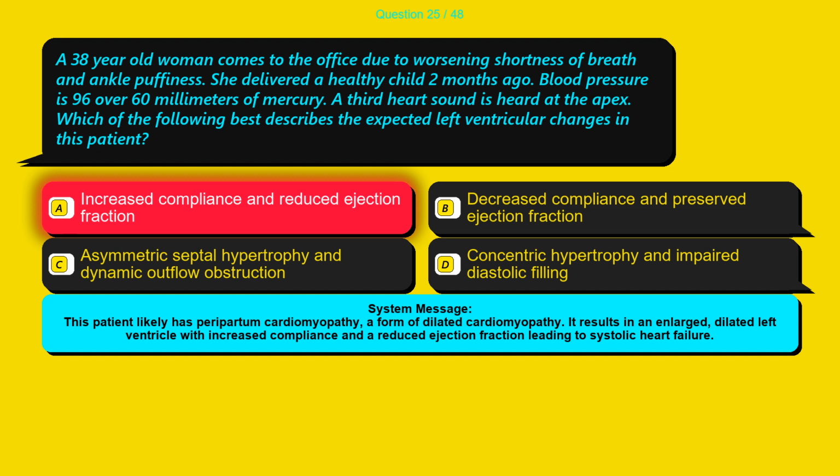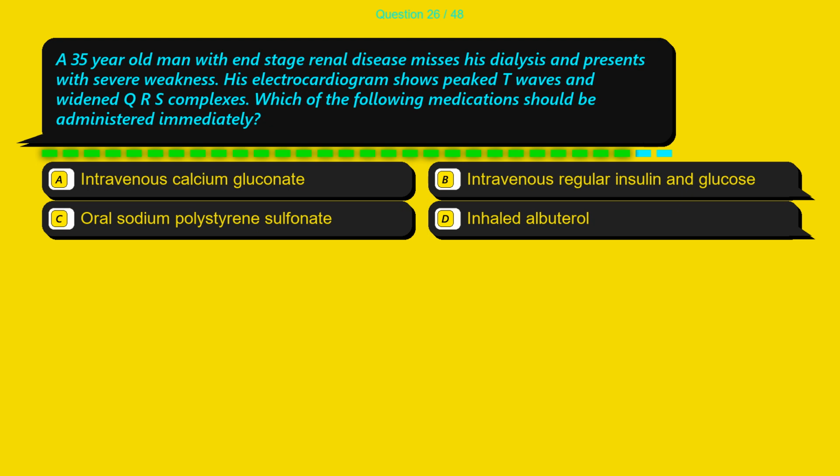Question 26. A 35-year-old man with end-stage renal disease misses his dialysis and presents with severe weakness. His electrocardiogram shows peaked T waves and widened QRS complexes. Which of the following medications should be administered immediately? Option A, intravenous calcium gluconate. Option B, intravenous regular insulin and glucose. Option C, oral sodium polystyrene sulfonate. Option D, inhaled albuterol.